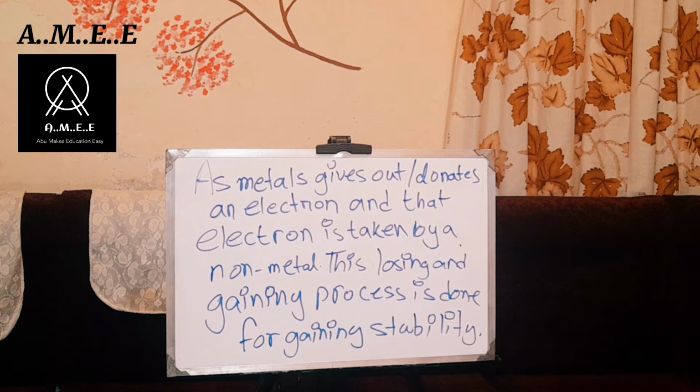As metals give out or donate an electron and that electron is taken by a non-metal, this losing and gaining process is done for gaining stability.